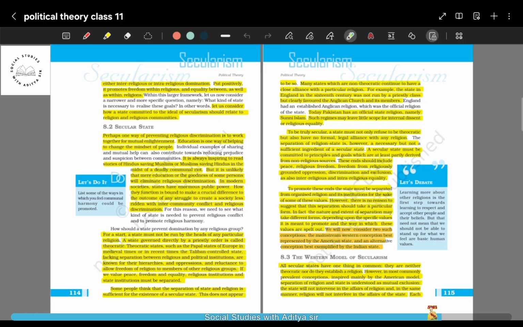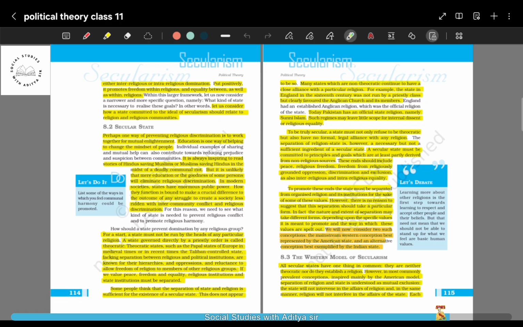These laws are not derived from or influenced by any religion in particular. They are from non-religious sources, and these may include peace, religious freedom, freedom from religiously grounded oppression, discrimination and exclusion, and also inter-religious and intra-religious equality.